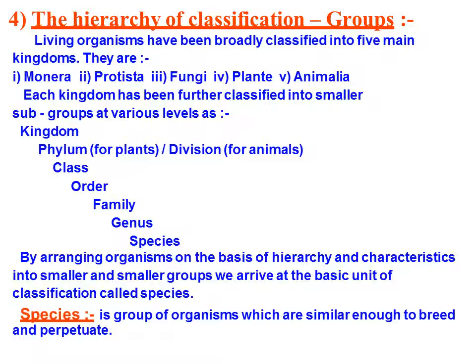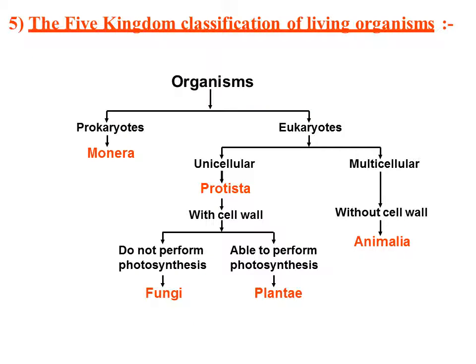Okay, so apes are of different genus, monkeys are of different genus, then we have langurs, they are also of different genus. Okay, so after that, species has been classified.